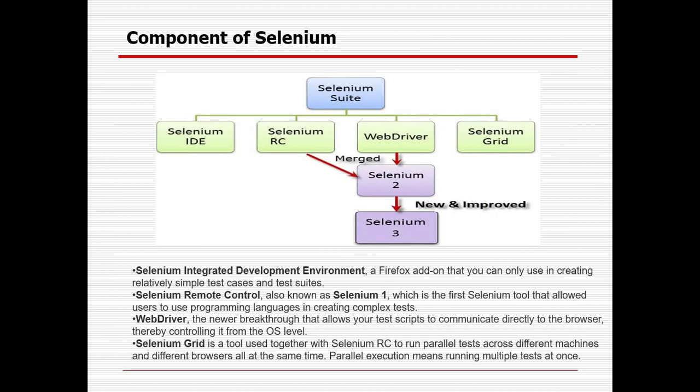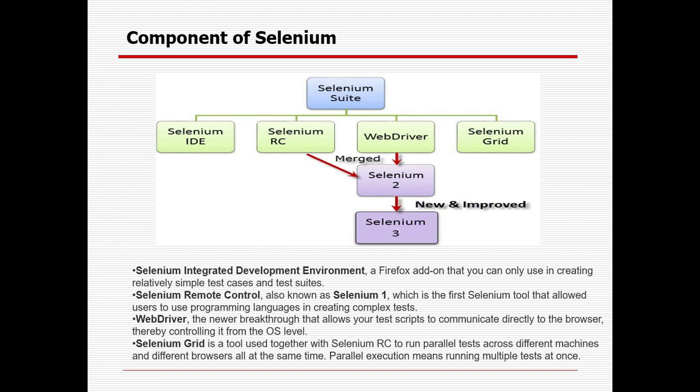These are the components of Selenium. Initially when Selenium came into the market, it was Selenium IDE, or integrated development environment. Then Selenium Remote Control (RC) came, and then WebDriver came. After that, Selenium RC and Selenium WebDriver were merged into Selenium 2 and then Selenium 3.